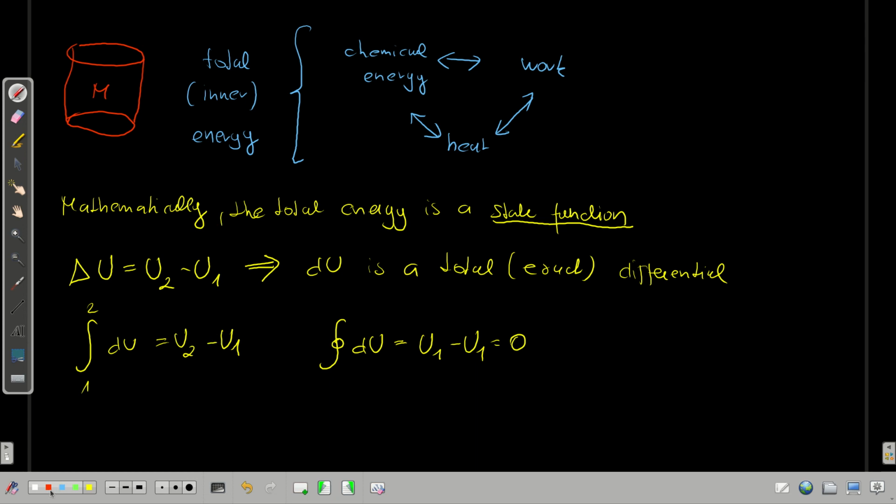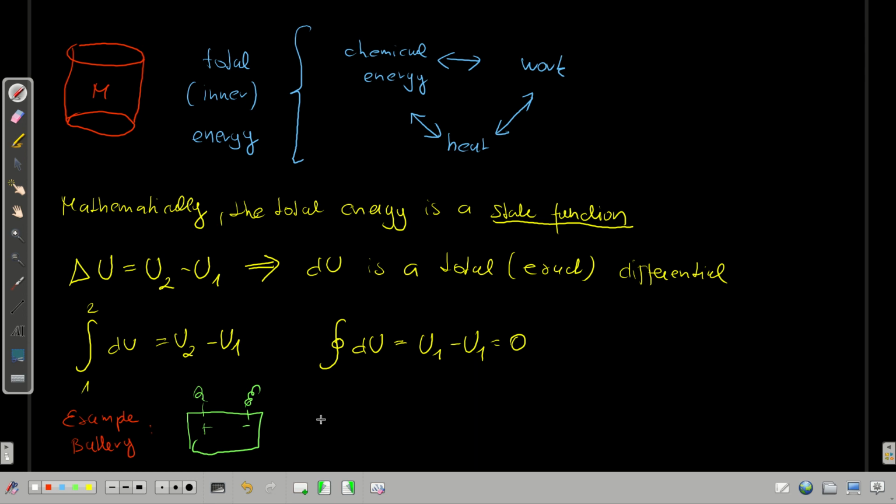An example is, let's say, a battery. So let me draw a battery here. Plus, minus pole, connections. And actually, let me write this down, why this is a good example for the inner energy.